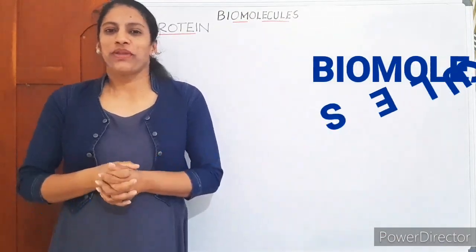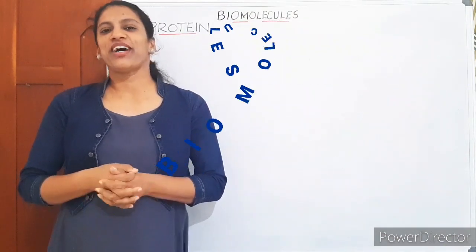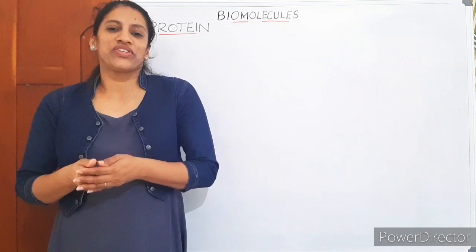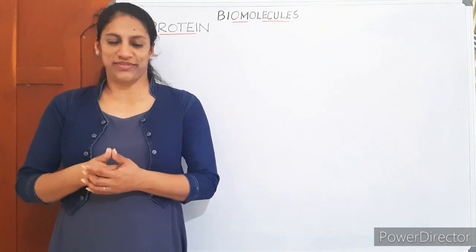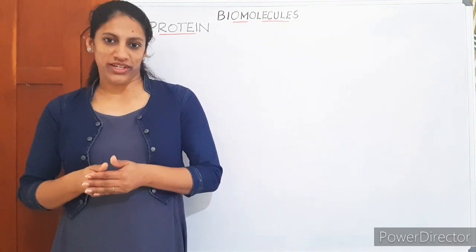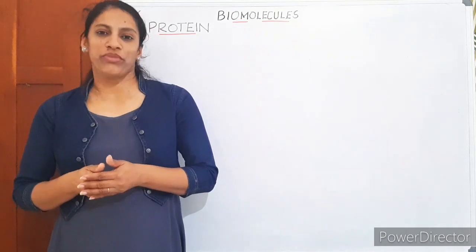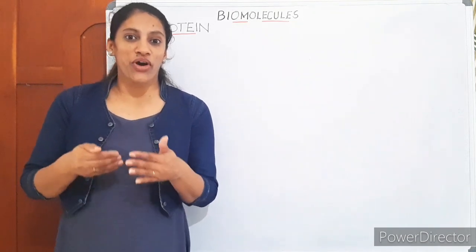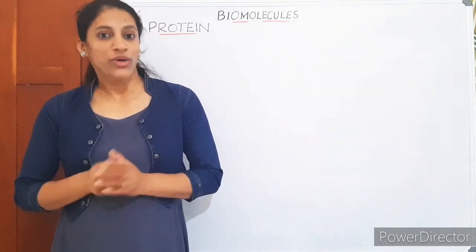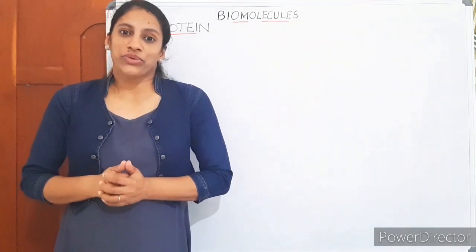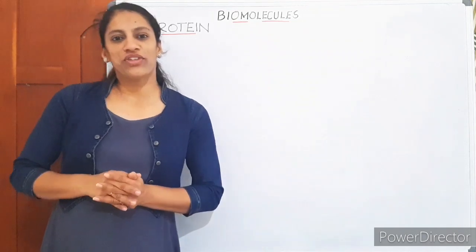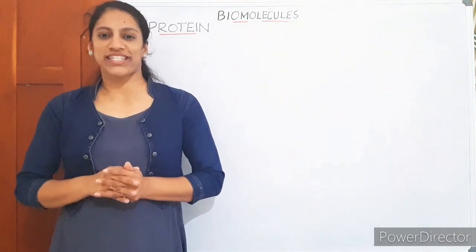Students, welcome back to Plus One chapter Biomolecules, and our today's topic is protein. In our last class, we discussed the structure and properties of various amino acids. So, you know that protein is a biomacromolecule and it is a polymer of amino acids. Many amino acids join to form protein. So, we can say protein is a polymer of amino acids.